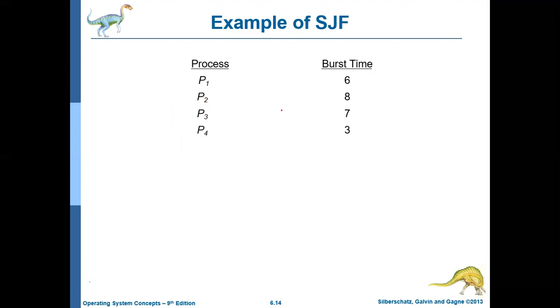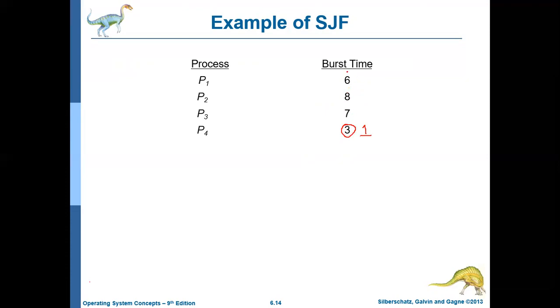P1 needs 6 milliseconds, P2 needs 8 milliseconds, P3 needs 7 milliseconds, P4 needs 3 milliseconds. The shortest job first algorithm says it will first execute the job with the shortest CPU burst time, then the next, then the next. Here the shortest burst time is for process P4, which has 3 milliseconds. So first it will execute P4.